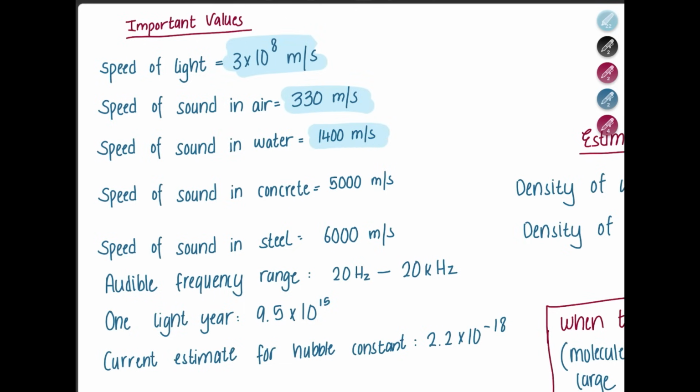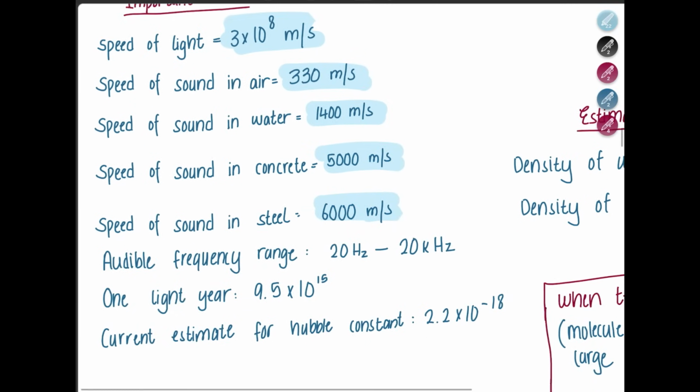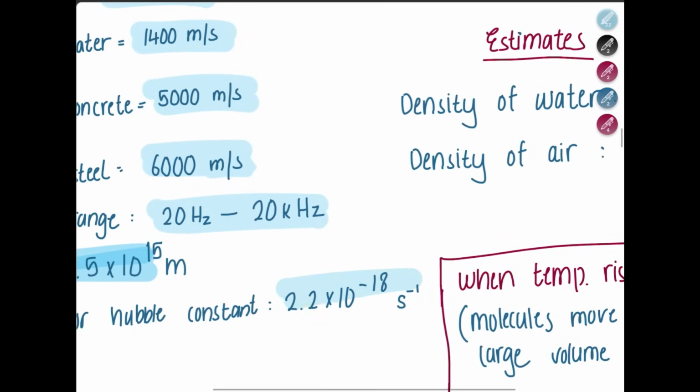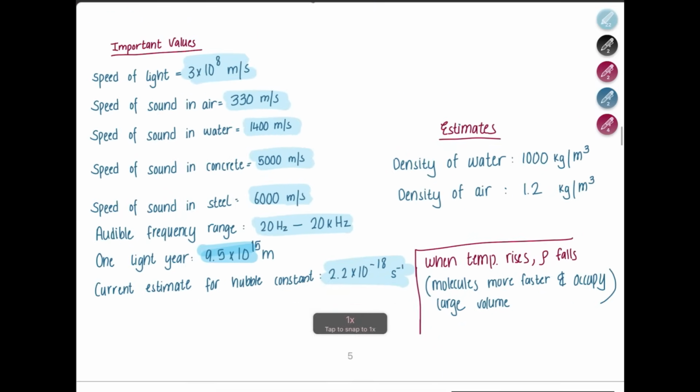In concrete, it's 5000 meter per second, and in steel, 6000 meter per second. Next, remember the audible frequency range is from 20 Hz to 20 kilohertz. It could decrease as we age. 1 light year equals 9.5 times 10 power 15 meters. Finally, the current estimate for the Hubble constant is 2.2 times 10 power negative 18 per second, s minus 1.